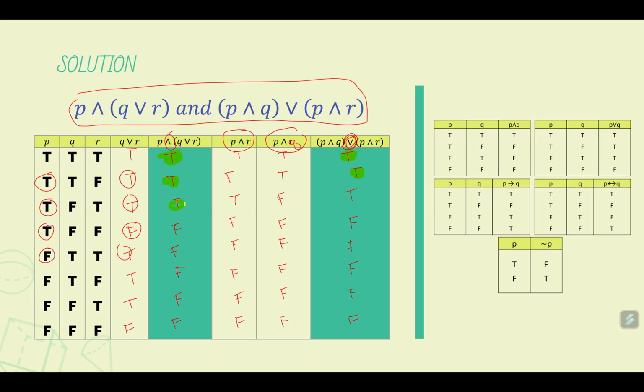Another row, true, true. Then false, false, false, false, and so on. Since all the values in this column and this column are the same on each row, we conclude that these statements are equivalent, or they are logically the same.